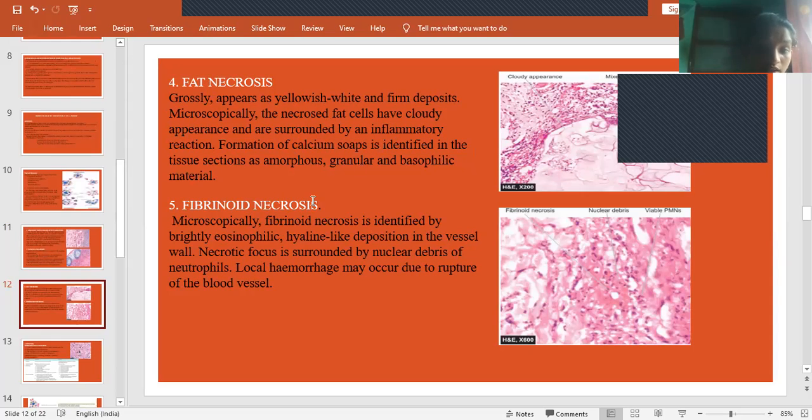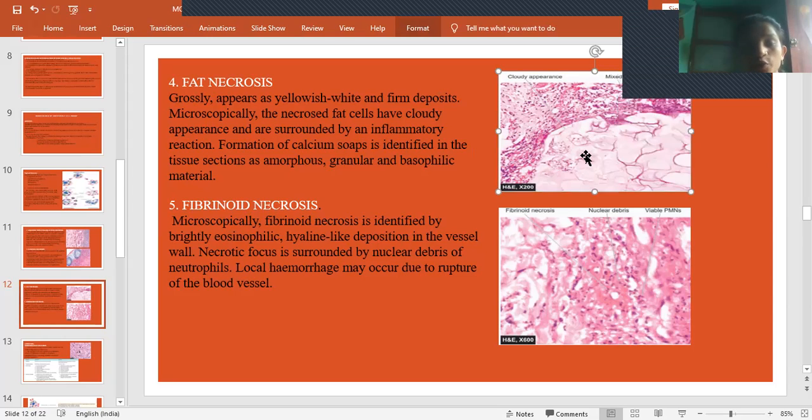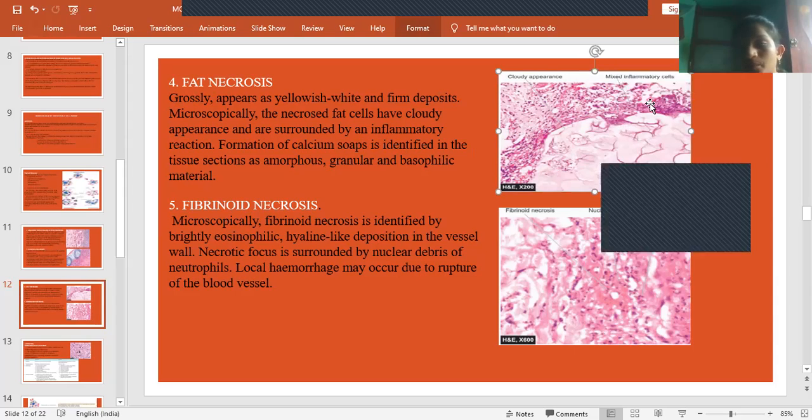If we dissect that cell, it will appear like an amorphous granular and basophilic material when it forms calcium soap. This is the cloudy appearance because of the accumulation of fat. These are the mixed inflammatory cells, monocytes, macrophages and all.